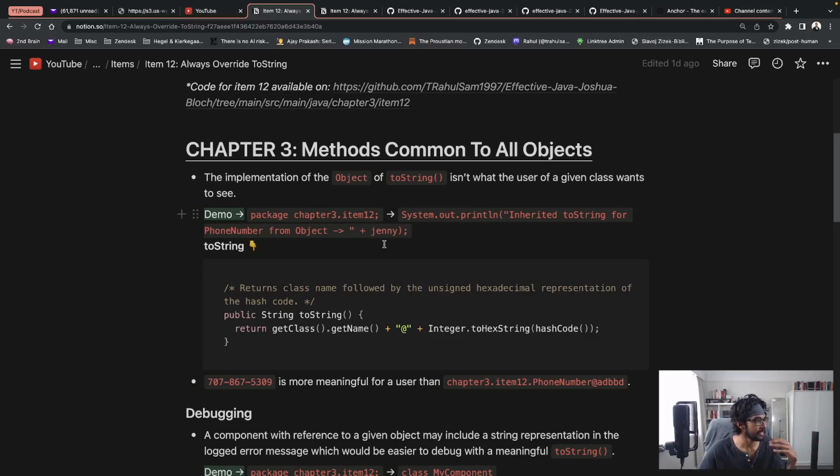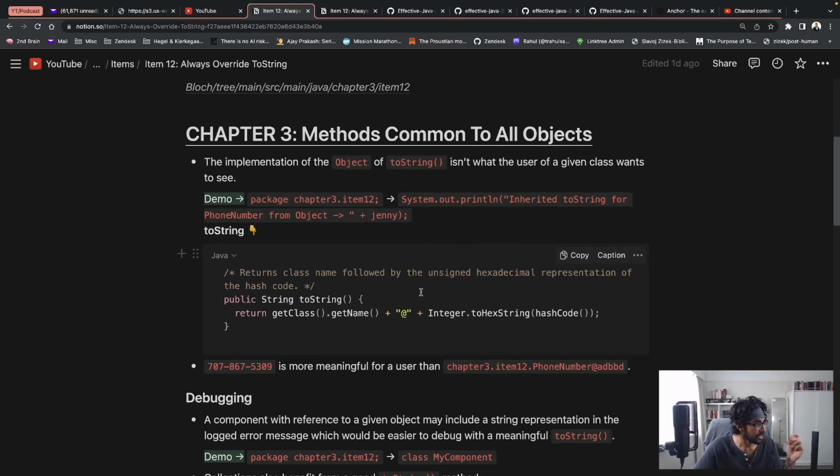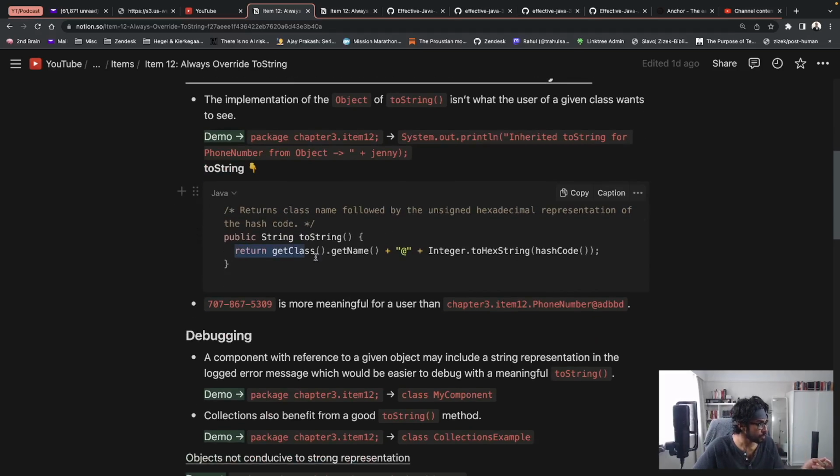And which is why the Object superclass, which is the superclass of every other class in Java, has the ToString method. And if you look at the ToString method, what you'll see is that it returns the class name followed by the unsigned hexadecimal representation of the hash code. So this is what the ToString method does by default. But unfortunately, for most use cases, or essentially all use cases, this doesn't suffice.